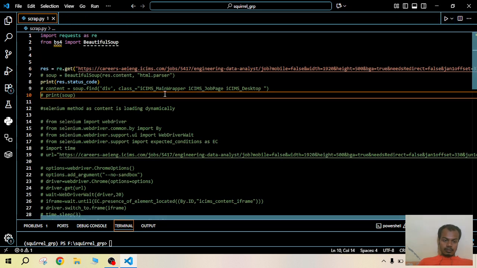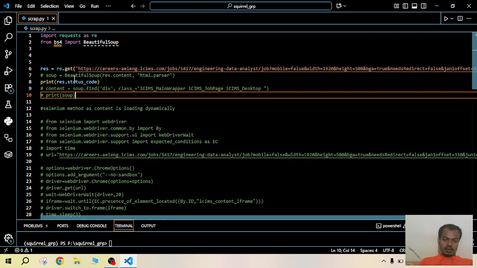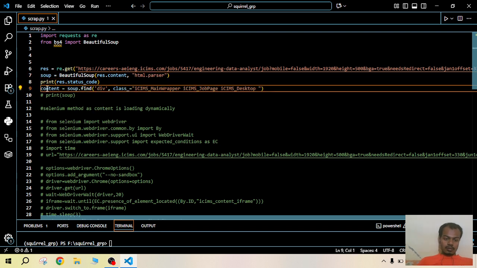We import requests as re and BeautifulSoup from bs4. I created a simple request object using the get method to fetch the URL which has been provided, and created a BeautifulSoup object using the HTML parser to parse it.